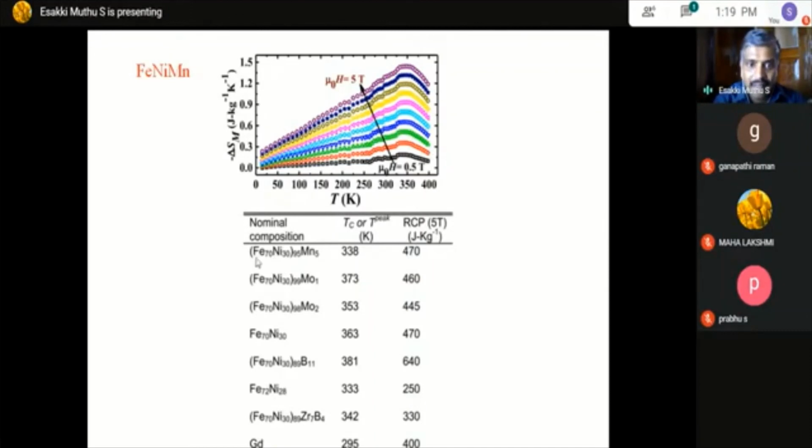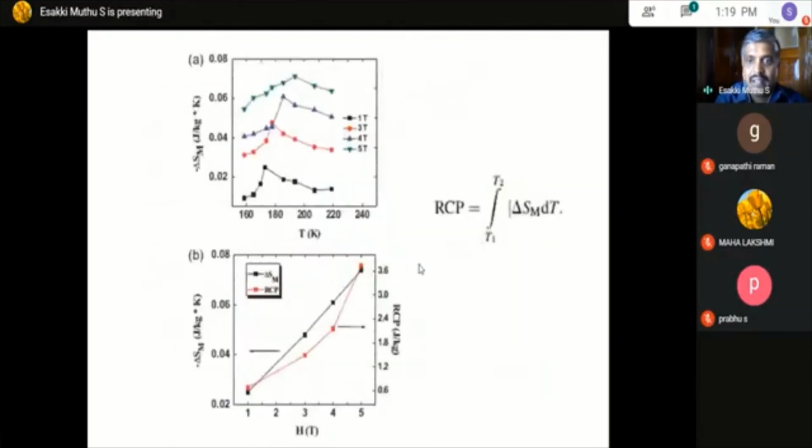Here this is the material iron nickel M1, and this is the other material shown for comparison. Let's see how the relative cooling power changes. Previously we have seen in this material that the relative cooling power is around 3.6, around 3.64.